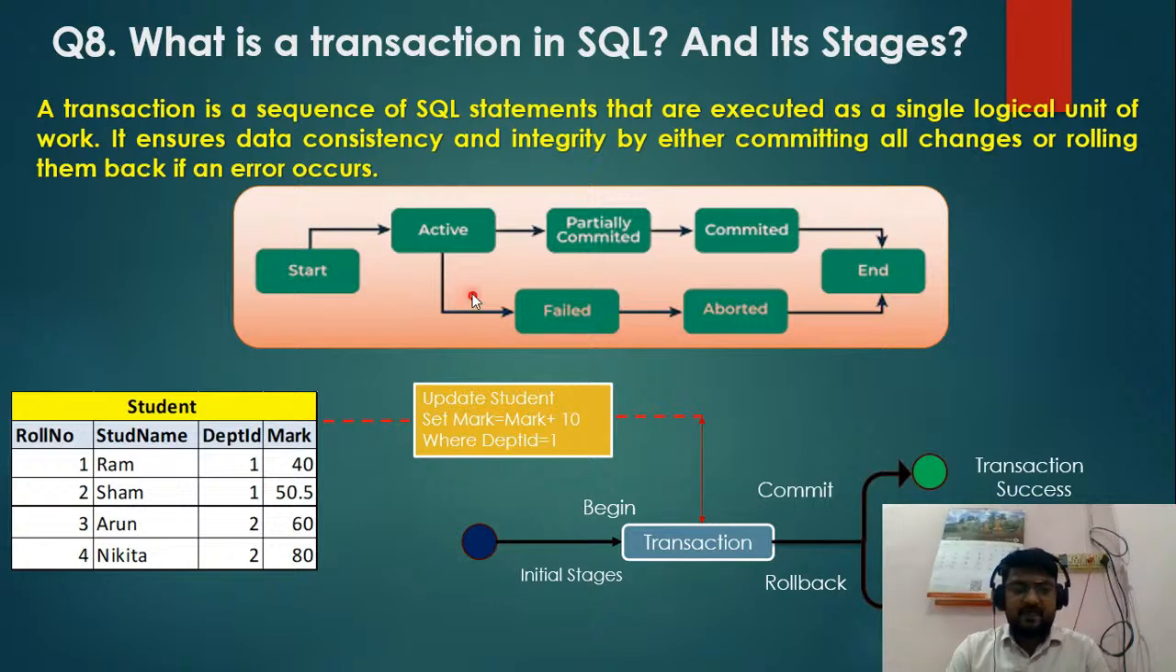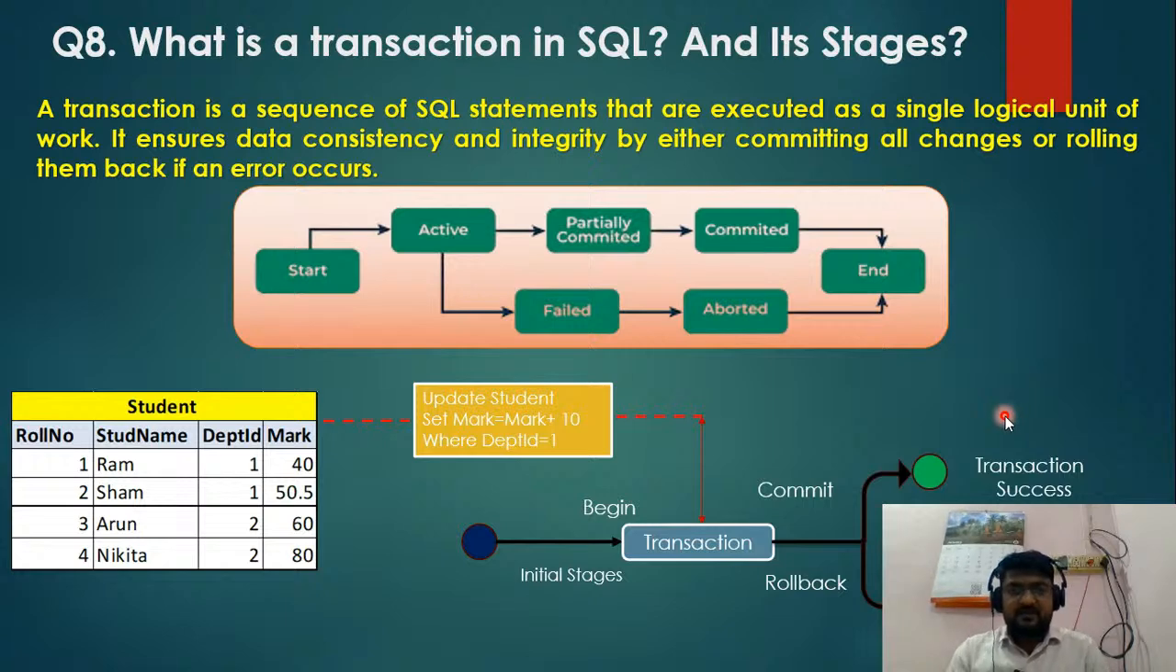This same example and its stages are also explained in the transaction stage diagram below. This is one transaction, and it begins at the initial stage. Then the transaction is either committed or rolled back. If the rollback happens, the transaction fails, and if the transaction is committed, then it is successfully completed. So this is about the transaction and its stages.